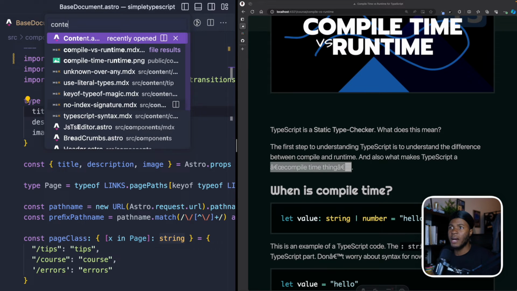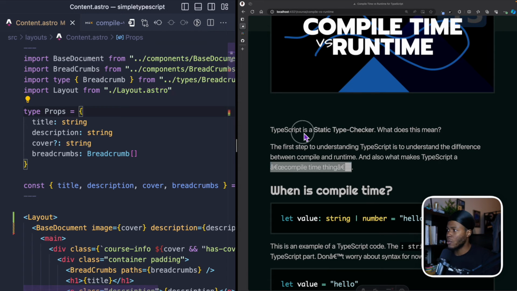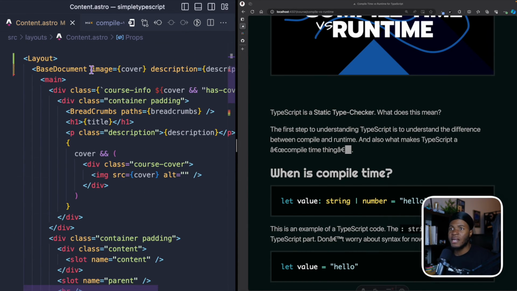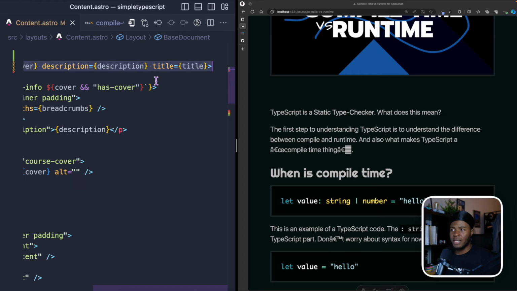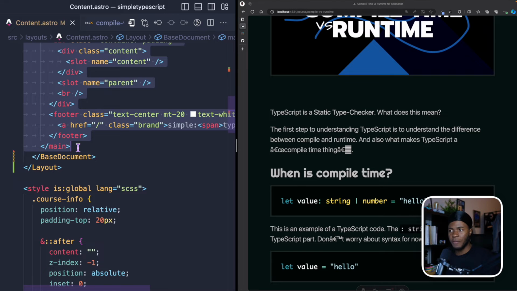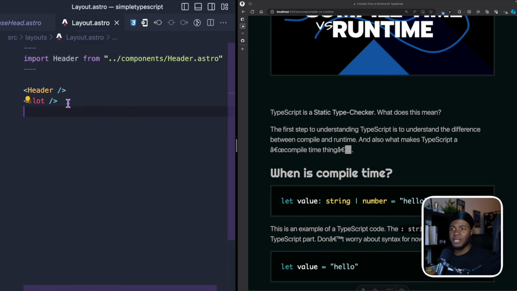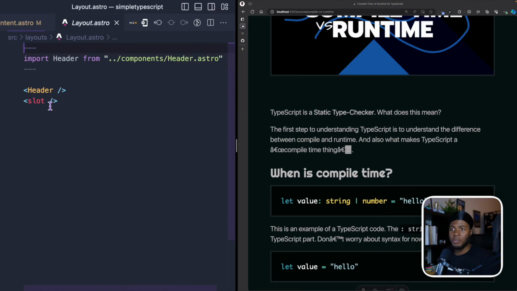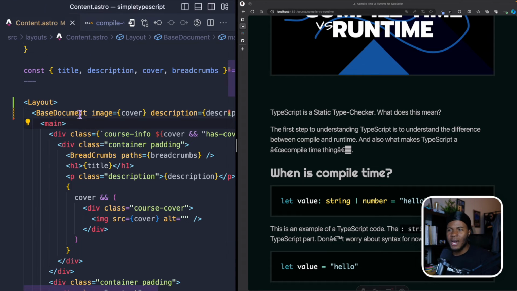If I go to my content layout, this is the content layout that drives this layout here. What you see is that I use the layout component, and as a child of this layout component, I use the base document, and as a child of this base document, I have all my content in here. In the layout component, if I open it again, I have header and I have slot, but then I have base document as the child of layout, which means base document is going to replace what I have here. And this is not the right structure.